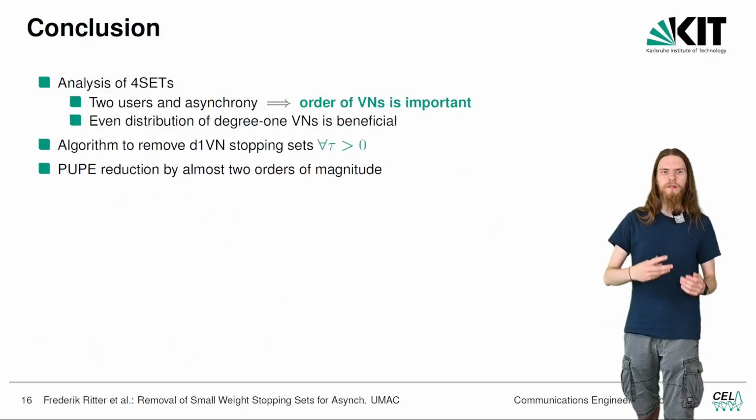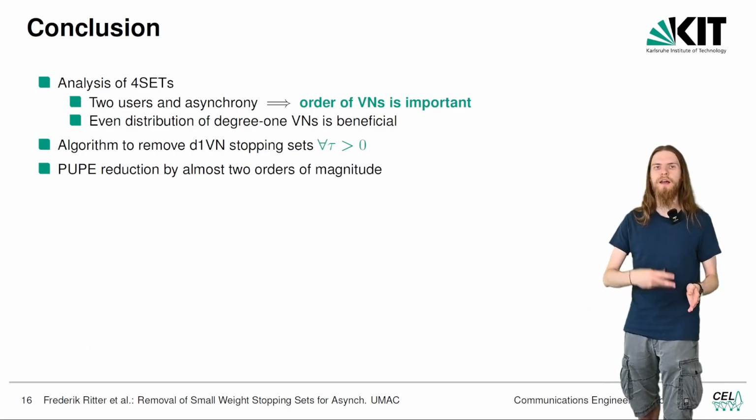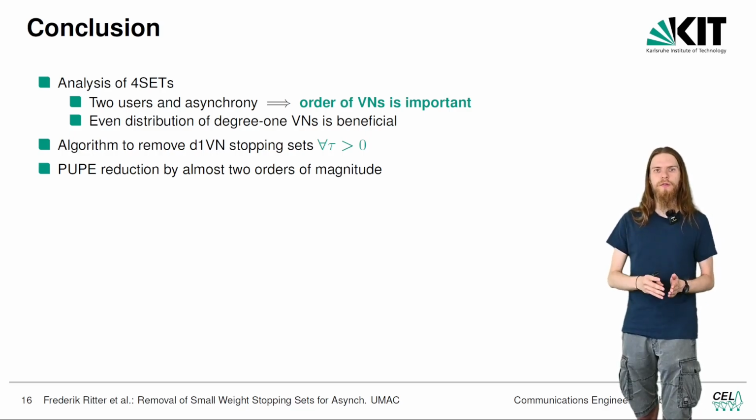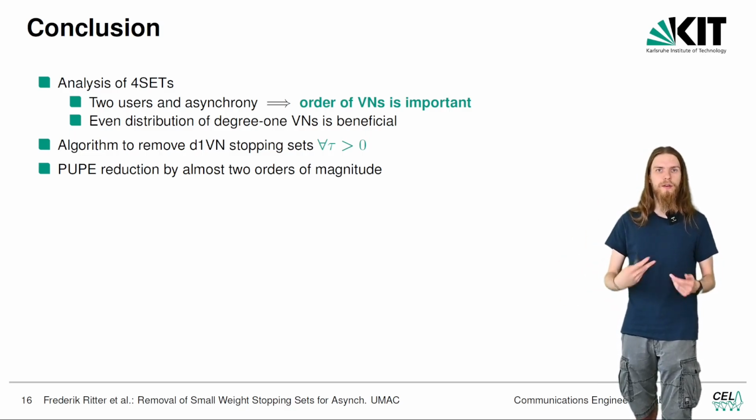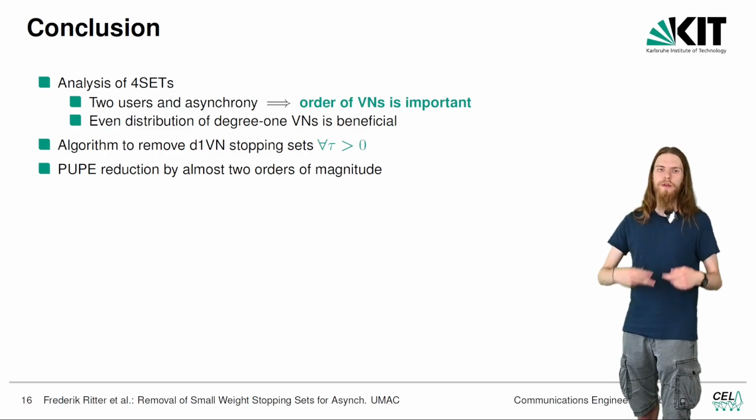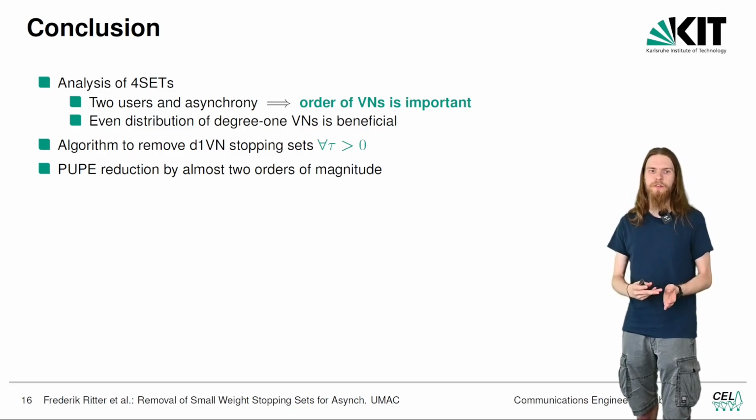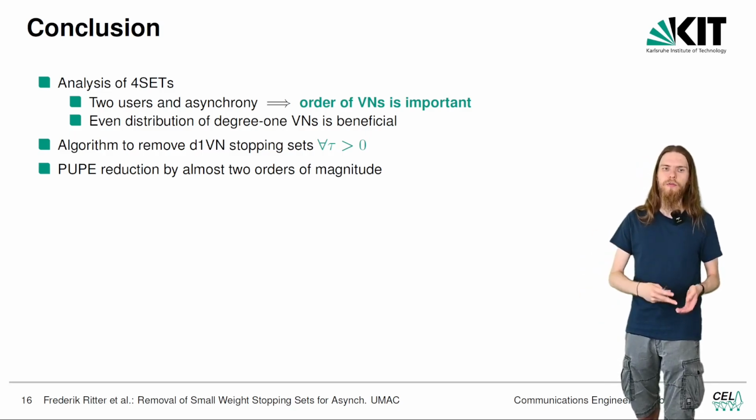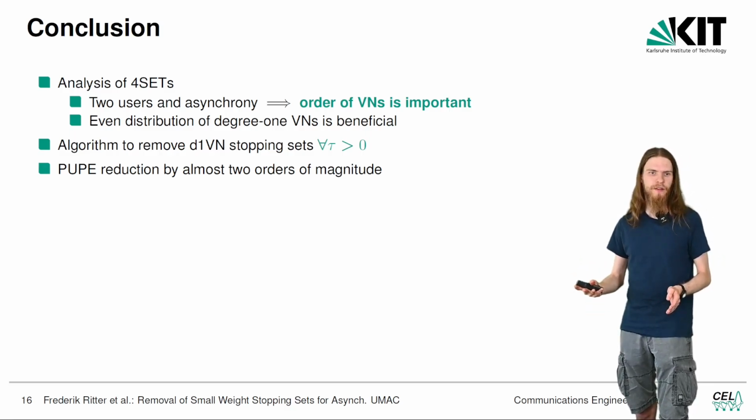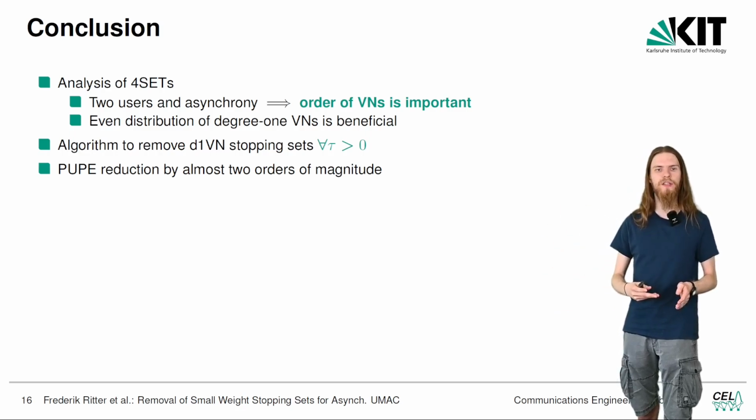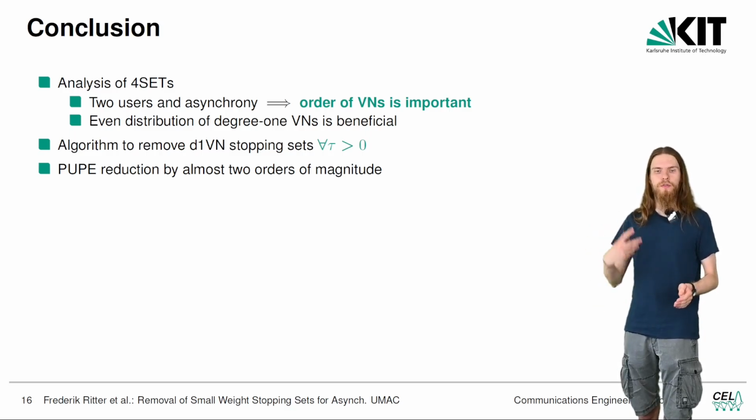So, what we started with was an analysis of four-sets. We notice that if we are doing two-user decoding and we have asynchrony, then the order of degree 1 variable nodes and any other variable nodes is very important, while the order of variable nodes is not important for single-user decoding. We had the intuition that an even distribution of degree 1 variable nodes may be beneficial, and then we also proposed an algorithm to remove all degree 1 variable node stopping sets for all delays tau strictly greater than 0. Then with the even distribution of degree 1 variable nodes and our algorithm, we could reduce the error probability for higher block lengths by almost 2 orders of magnitude.